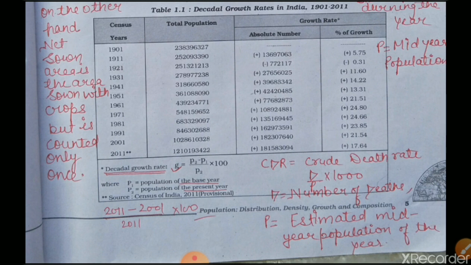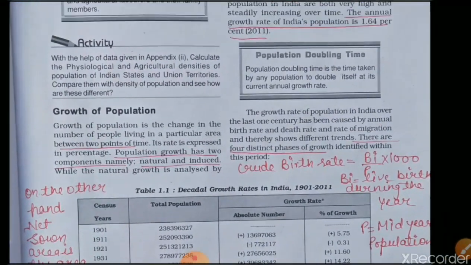G equal to P2, P2 meaning the population of the present year, that means 2011, minus the population of the base year. Here the base year is 2001, because we want to know about the decadal growth, the 10-year period growth. So we multiply it by 100.